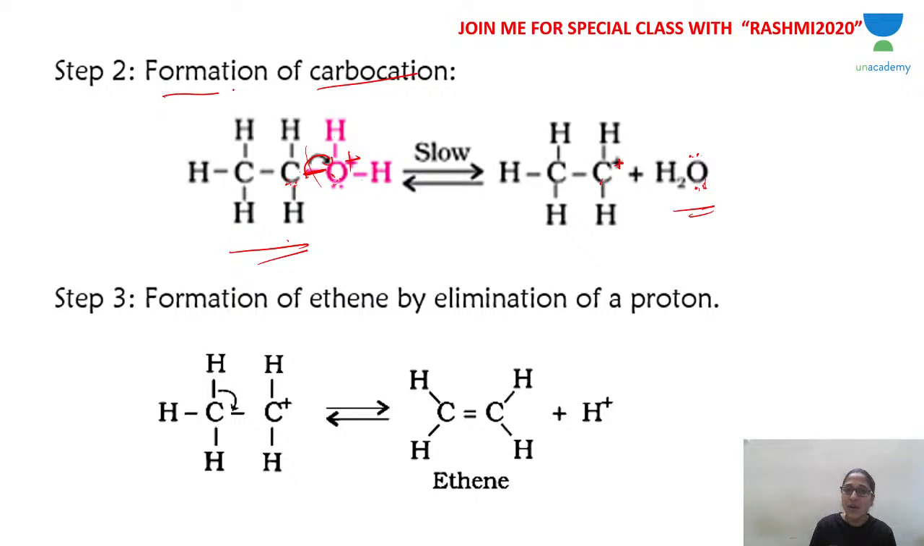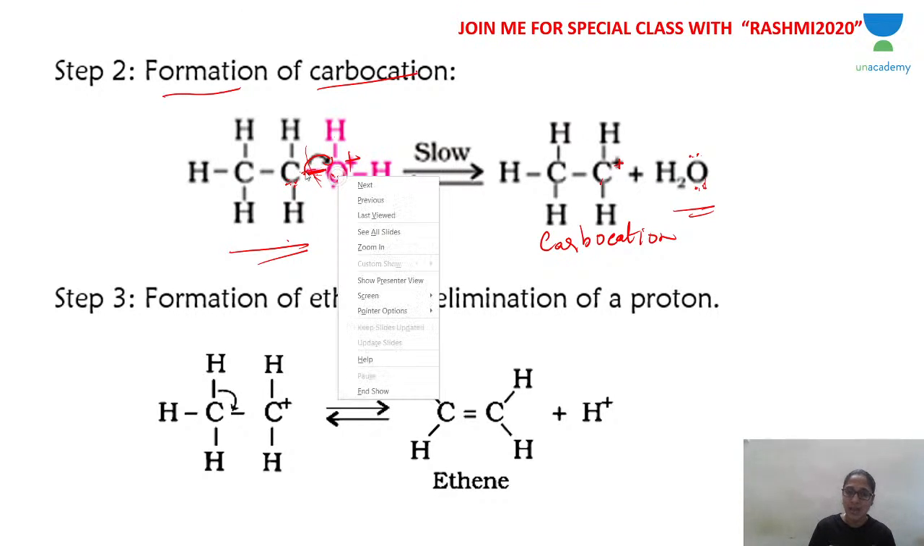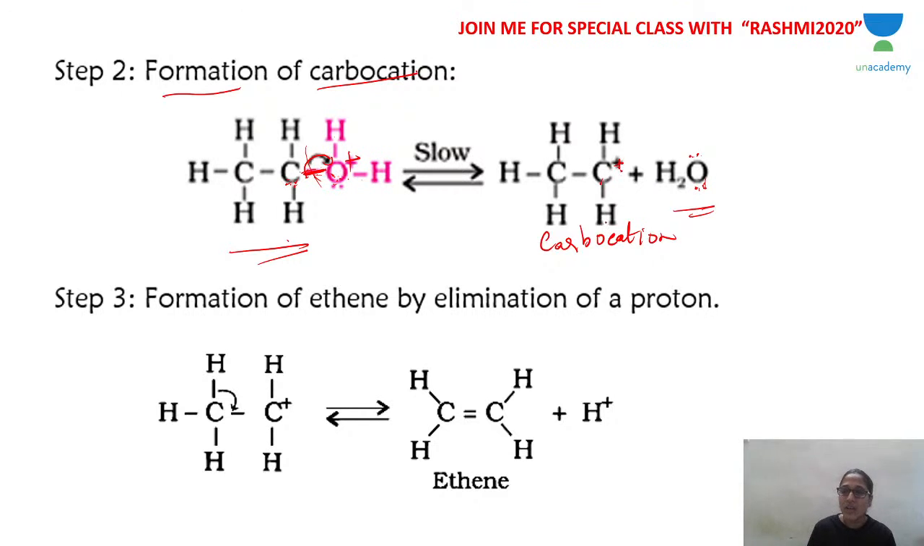So the second step is formation of carbocation. From protonated alcohol, when you remove a water molecule, oxygen pulls the bonded pair of electrons towards itself. So the carbon lost its electron to oxygen, and carbon becomes plus charged. You get carbocation and water as the product. So the second step is formation of carbocation. Did you understand?